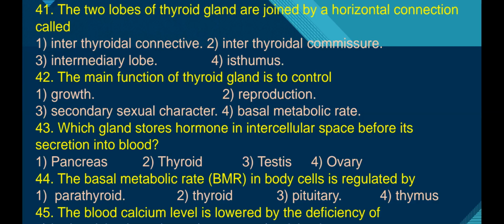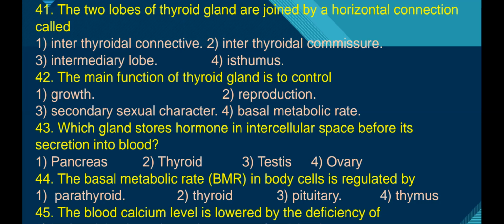But the basal metabolic rate is controlled by the thyroid gland, by the thyroxine hormone. What is basal metabolic rate? The amount of oxygen consumption by unit weight of the body during the resting state is called basal metabolic rate. Therefore, the answer is the fourth option.